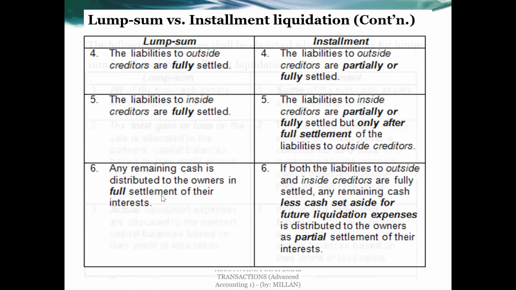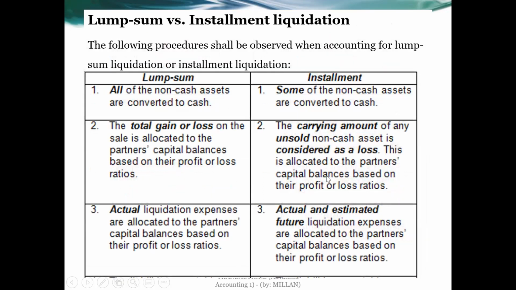On the other side, if it is installment liquidation, the realization of the non-cash assets is done on an installment basis. So there are assets which are not yet sold or not yet realized.